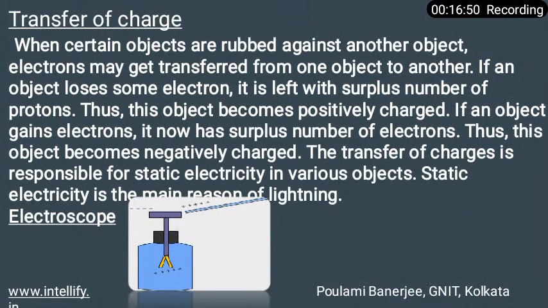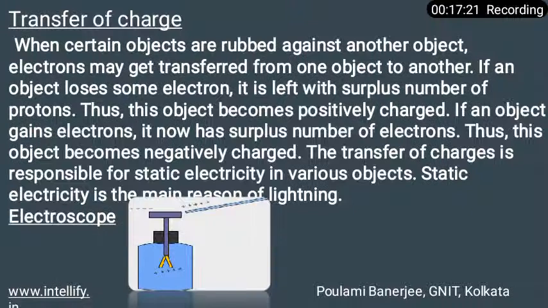Gold and silver are basically used in electroscopes because they are among the best conductors of electric current.